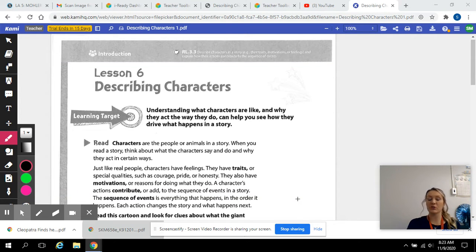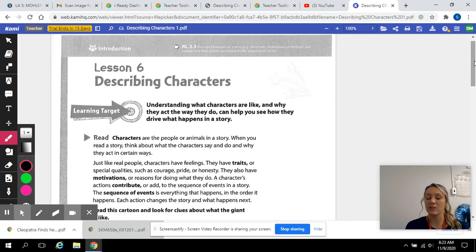We are moving on to describing character, setting, and plot. And I want to break it down into 2 weeks. At first, I want to start with describing characters. So that is what we're going to start with. And today, we're just going to do an introduction. So we're going to start with describing characters, as said.